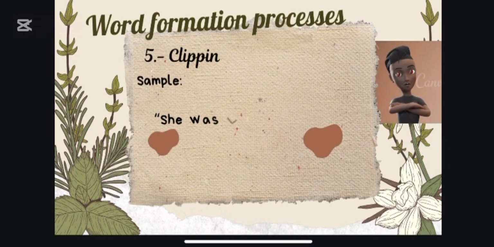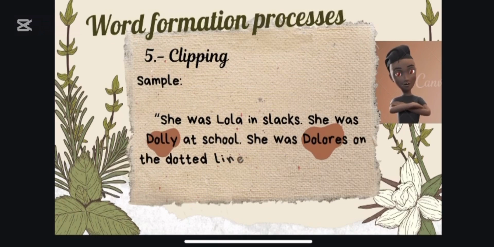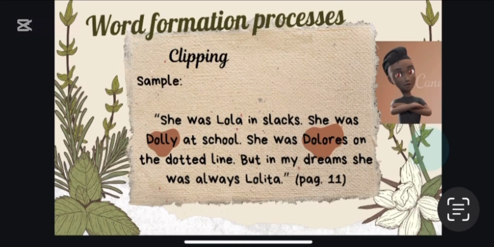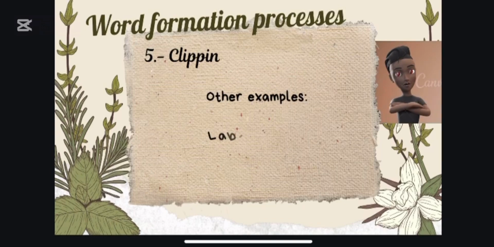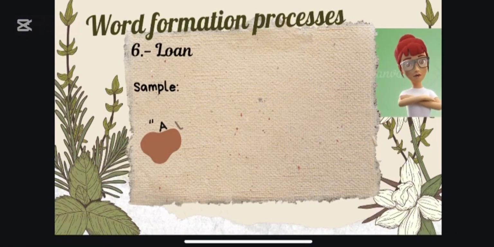Number 5. Clipping. This process is known to shorten words, usually for a more colloquial use. Said process is very common among communities in general to foster close relationships among speakers. From the book we have the sample, "She was Lola in slacks, she was Dolly at school, she was Dolores on the dotted line, but in my dreams she was always Lolita." Other examples of this process are lab for laboratory and cafe for cafeteria.